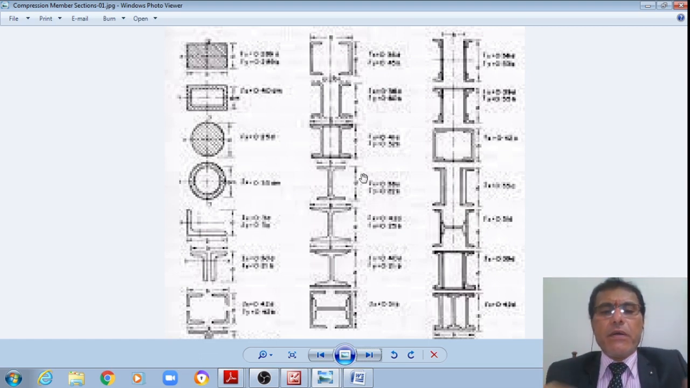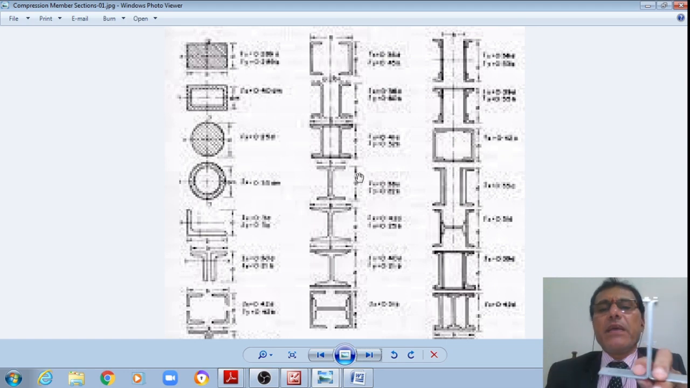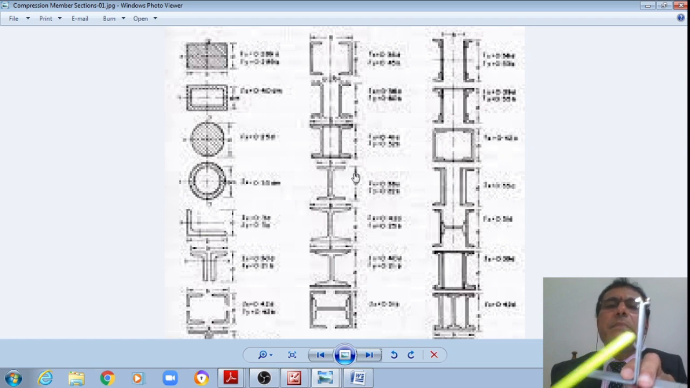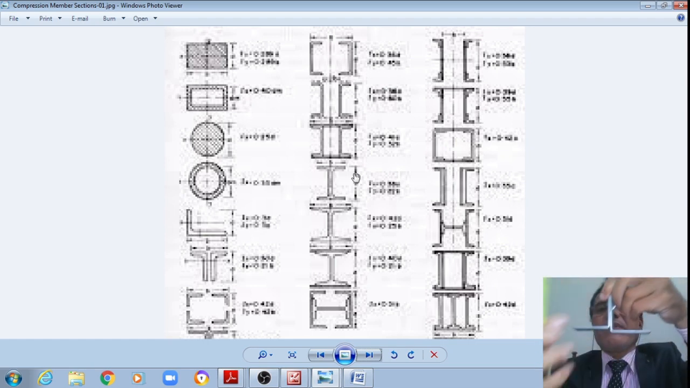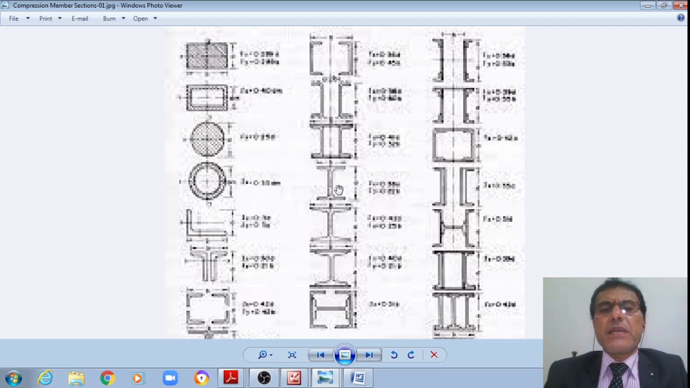Or we may be putting the two channels totally back to back, so that these two flanges will form the web part, and these legs will form the flange part in the tension zone as well as the compression zone. That is how this section is. If less moment of inertia is required, then these two channels may be directly flush back to back. This can be provided like this.